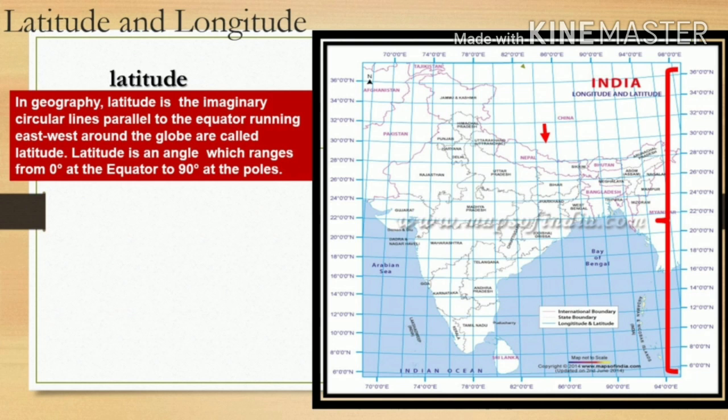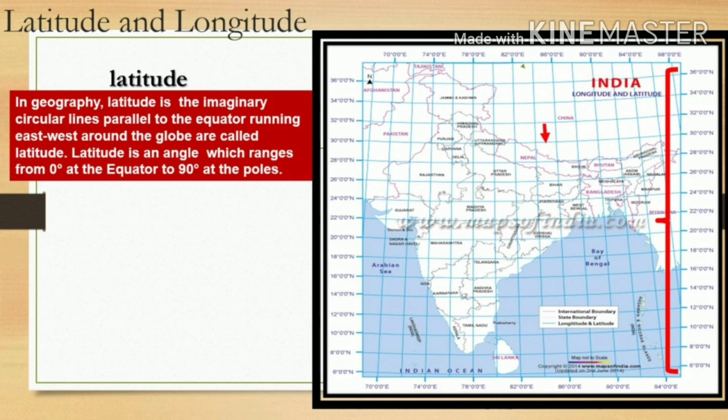From the equator, it starts from 0 degree, both sides, from the equator to North Pole or from the equator to South Pole. The latitude starts from 0 to 90 degree to each pole.